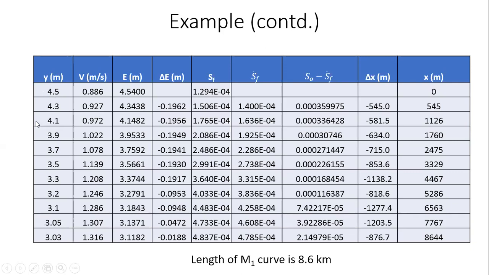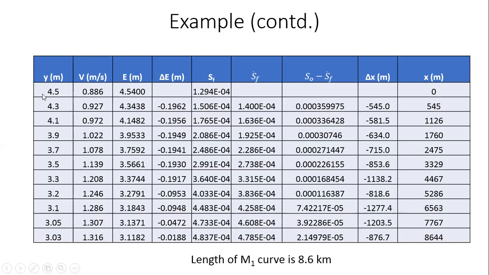I'm going from 4.5 to 3.03. Why have I stopped at 3.03? Because when I approach normal depth, dy by dx tends to 0. So I'm stopping at 101% of 3, which is 3.03. I'm going in 10 steps: 4.3, 4.1, 3.9, 3.7. So far I'm taking equal steps, but as I approach the normal depth, I start taking smaller steps: 3.2, 3.1, 3.05, and then I finally stop at 3.03.